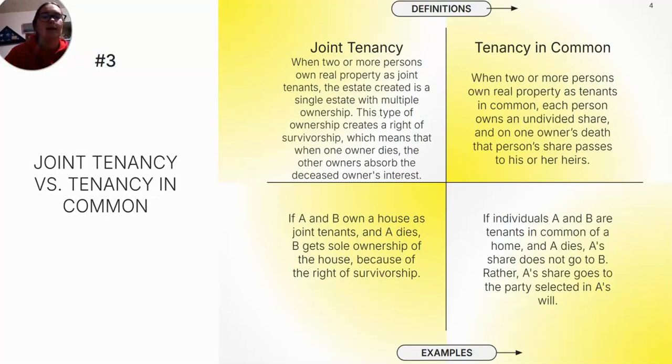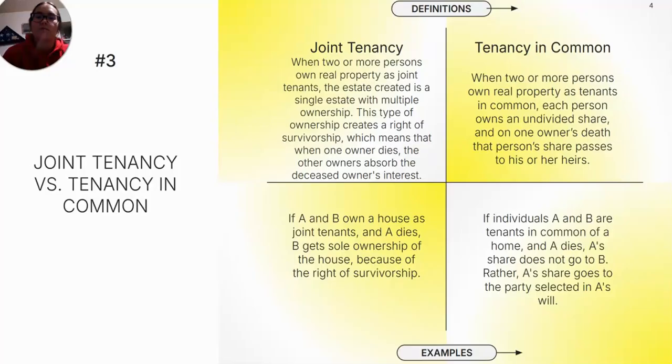Next, we have joint tenancy versus tenancy in common. Joint tenancy is when two or more persons own real property as joint tenants. The estate created is a single estate with multiple ownership. This type of ownership creates a right of survivorship, which means that when one owner dies, the other owner absorbs the deceased owner's interest. For example, if A and B own a house as joint tenants and A dies, B gets sole ownership of the house because of the right of survivorship.